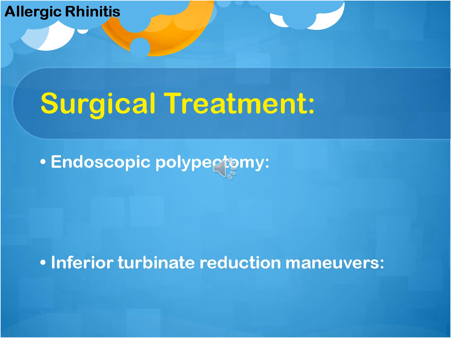As we said before, surgical treatment is only for complications or sequelae. If we get sinonasal polyposis, we treat with endoscopic polypectomy. If we get chronic hypertrophic rhinitis, we treat with an inferior turbinate reduction maneuver. So surgery is only for complications, but allergic rhinitis is a medical disease.